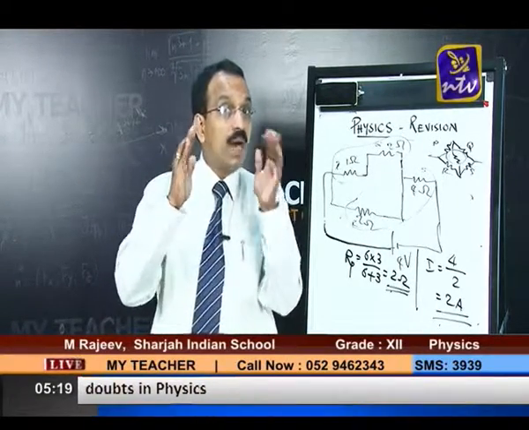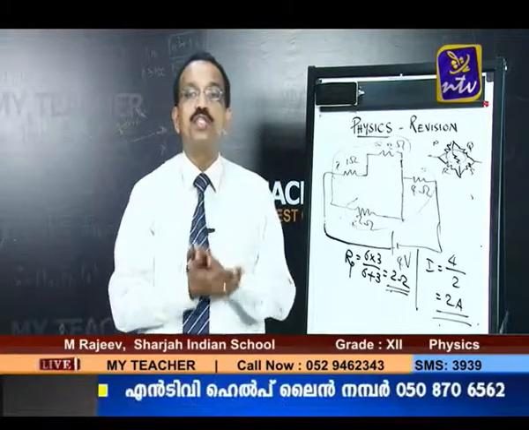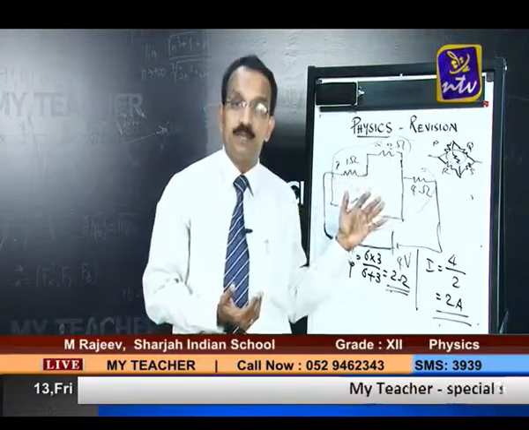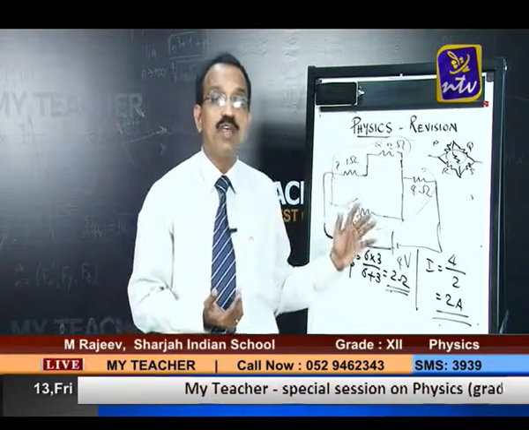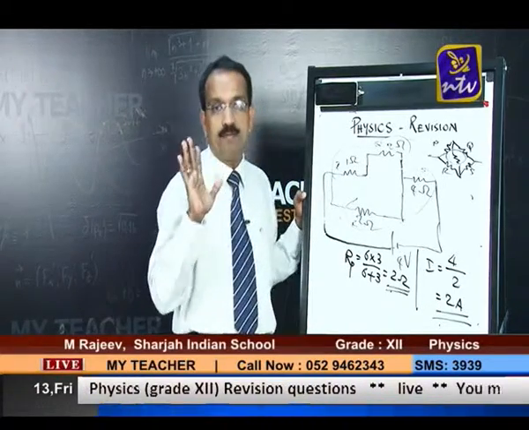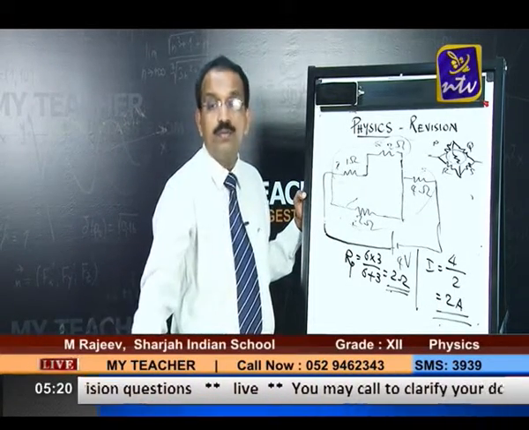When the Wheatstone's bridge is balanced, that balancing condition you can apply: P by Q is equal to R by S, then we can solve it in this way easily. This is the easy way of solving this kind of a network and finding out the total current. Is that point clear, all of you?